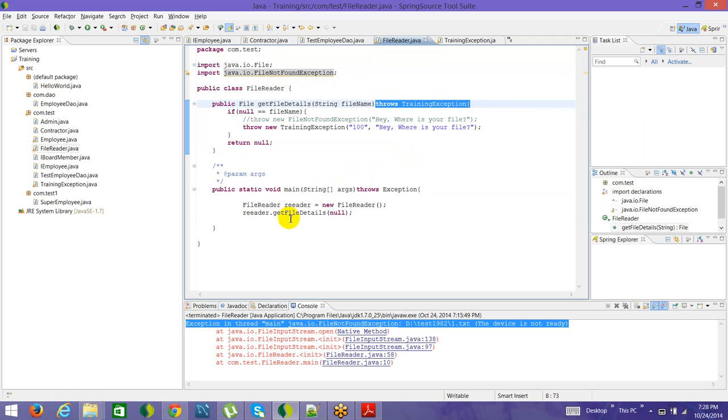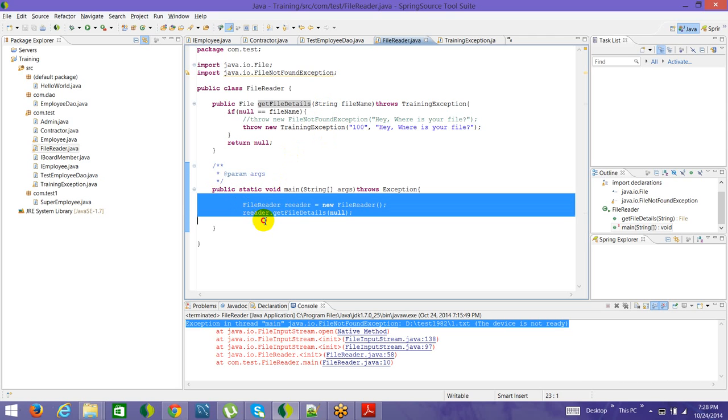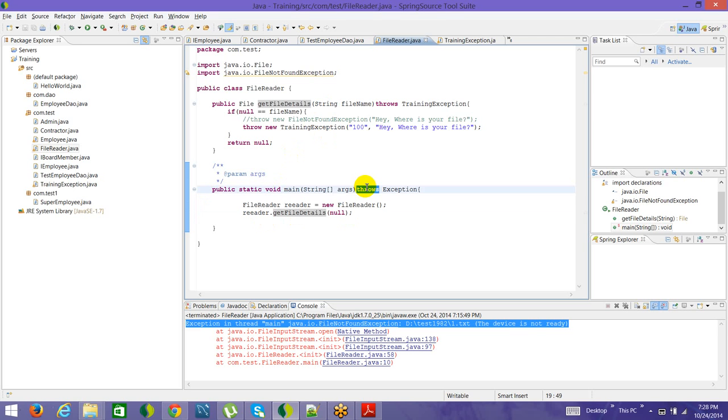So whenever you are using it, your program has to account for this particular error, either by fixing it in the same program by using try catch, or by letting the exception propagate further by using the throws keyword. These are the only two ways in which it can be handled.